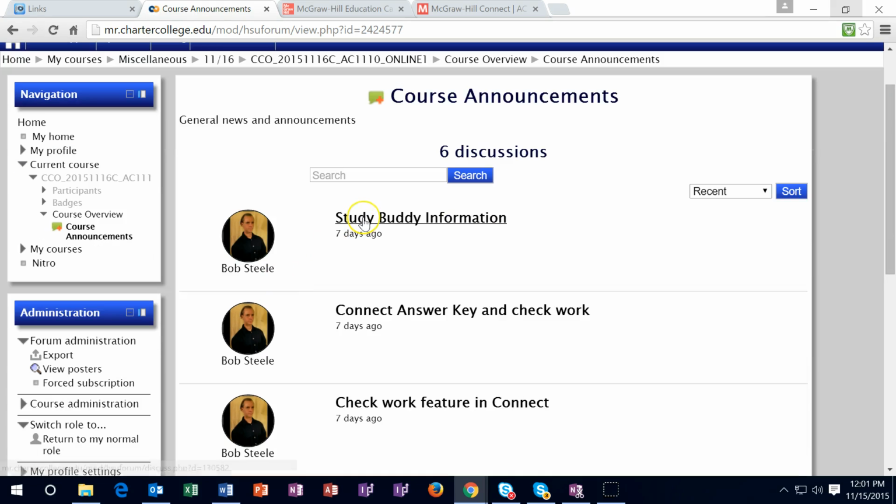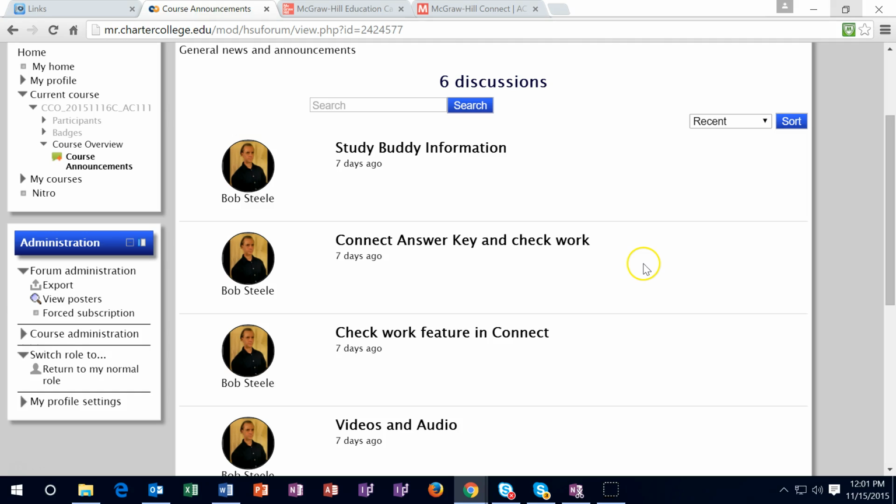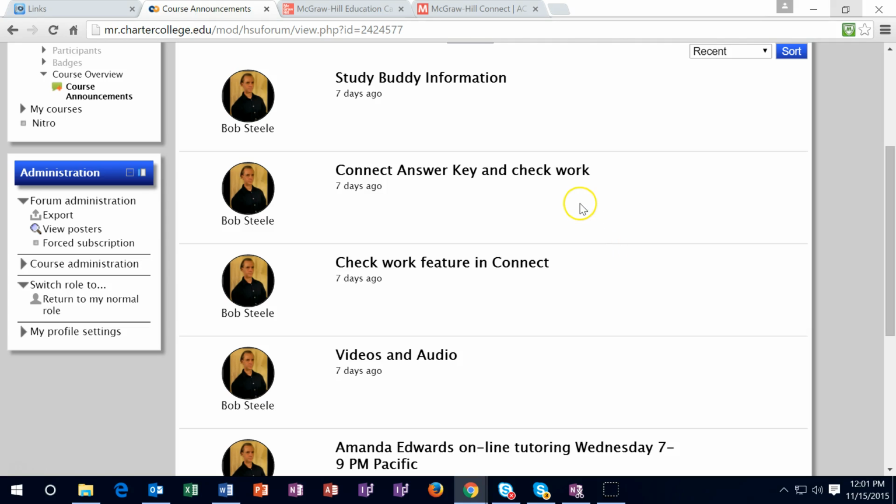This relates to how you contact other individuals within this course. You can do that by going to the participants and sending a Moodle message, which is kind of like a Facebook message if you were going to contact someone within that network. So you can contact other people within the class. It's a good idea to get together and talk to each other in some format. That would be good.